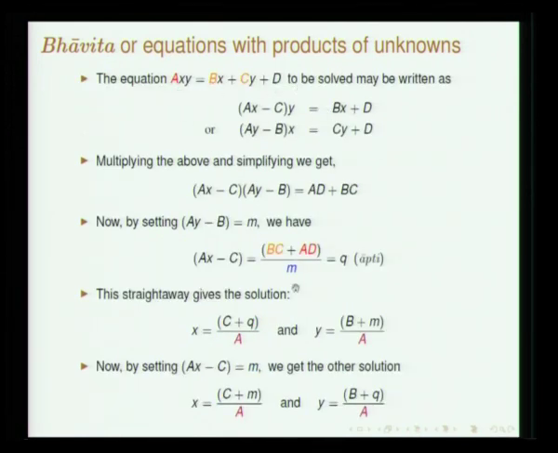So basically the principle is the following. Finally x is c plus m by a and y is b plus q by a, or it is the other way, depending upon how you choose. Basically this problem can be rewritten in this way, and once you rewrite, you get an equation of this form, which he writes as q times m. This is all he does, and then by adding, you will get your x and y.